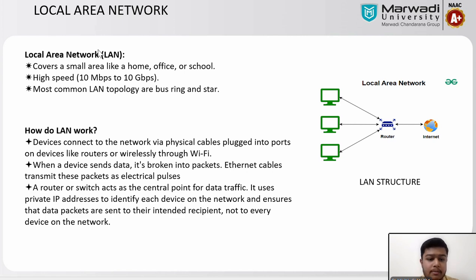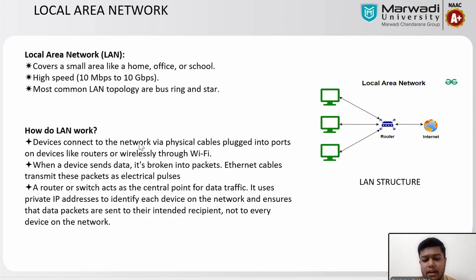A local area network covers a small area like a home, office or a school. This is the LAN structure. From the internet it goes to the router, and as we discussed earlier, the router sends the data packets according to the IP address of the devices. A local area network has high speed, 10 Mbps to 10 Gbps, and the most common LAN topologies are bus, ring and star.